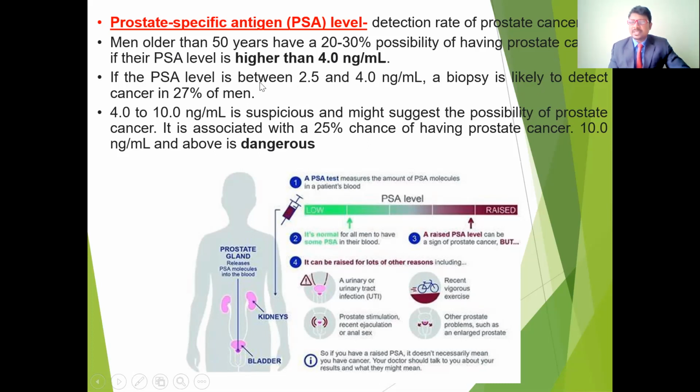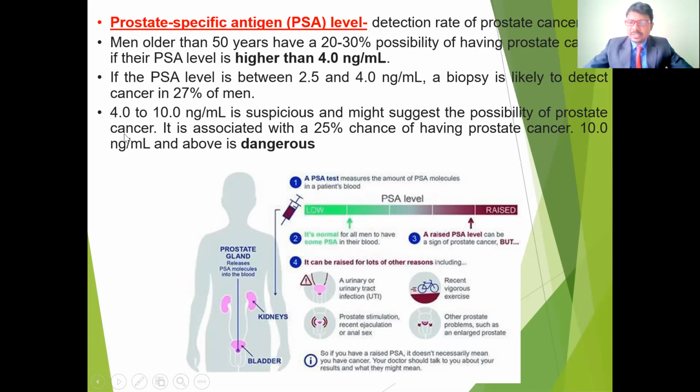According to some researchers, the normal level of prostate specific antigen is less than 4 nanograms per milliliter. If anybody has more than 4 to 10 nanograms, it indicates they may be suspected of having prostate cancer. But even if the PSA levels are less than 2.5 and also 4 nanograms per milliliter.